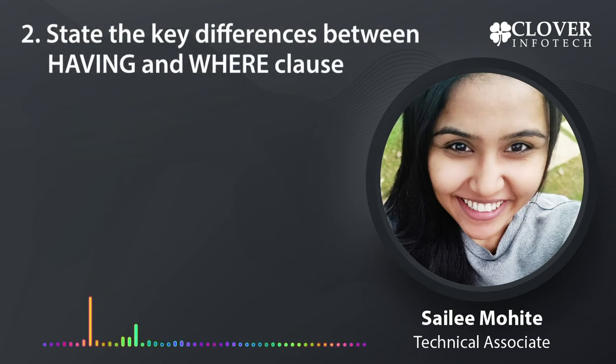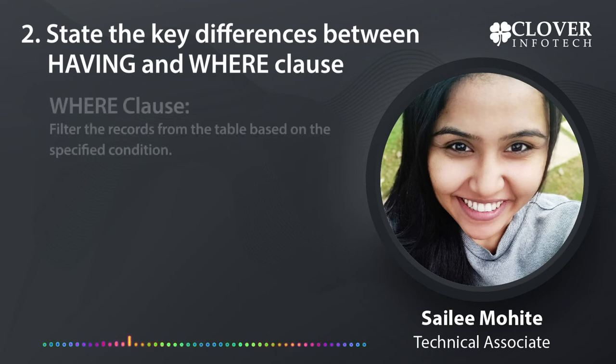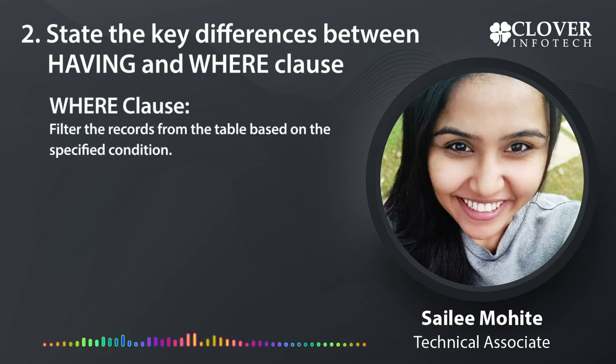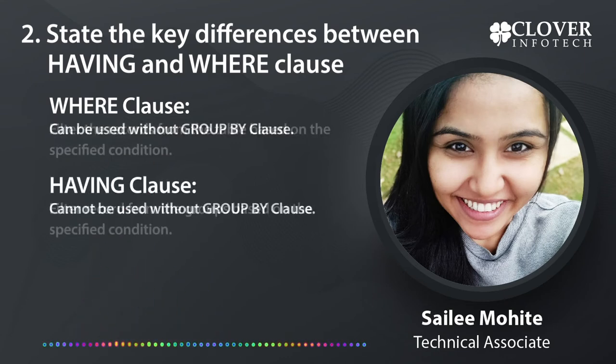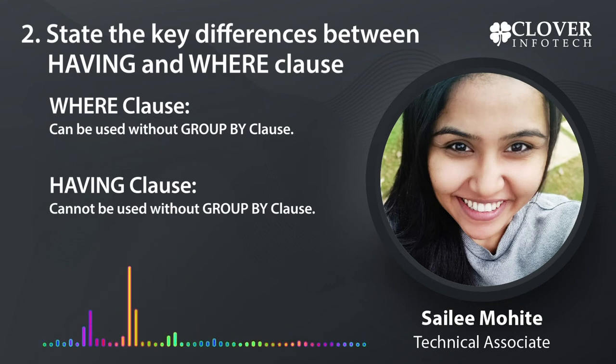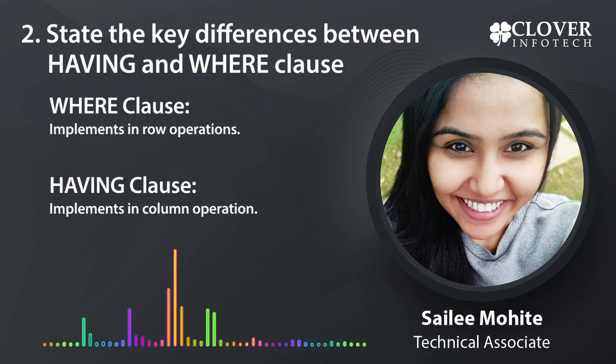State the key differences between HAVING and WHERE clause. WHERE clause is used to filter records from the table based on the specified condition. HAVING clause is used to filter records from the groups based on the specified condition. WHERE clause can be used without GROUP BY clause. HAVING clause cannot be used without GROUP BY clause. WHERE clause implements in row operations. HAVING clause implements in column operation.